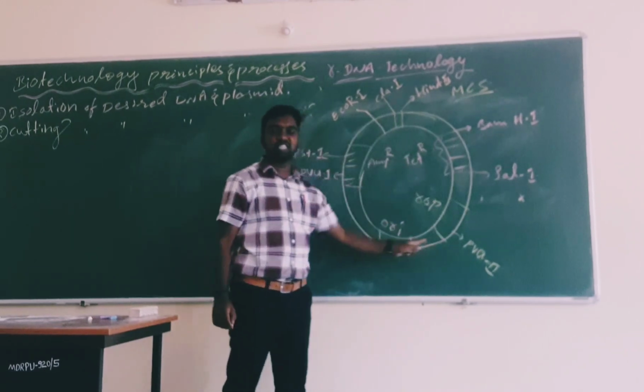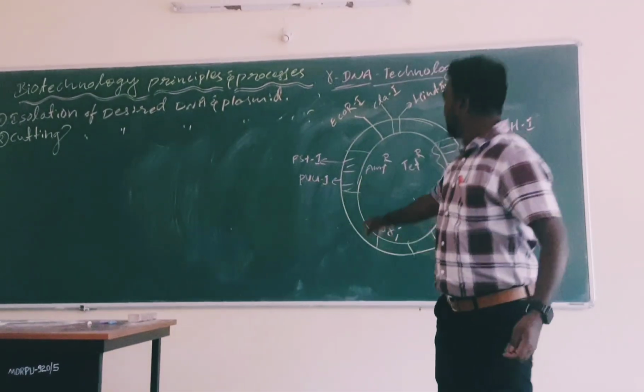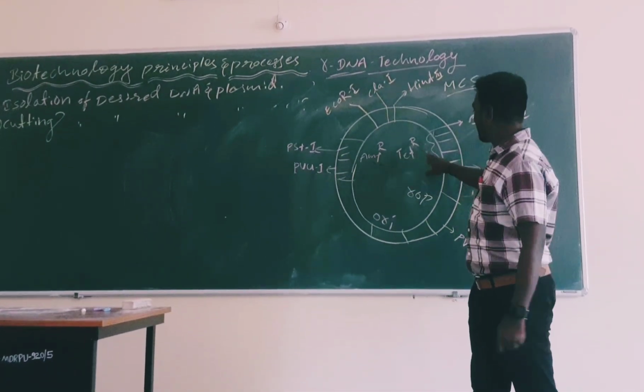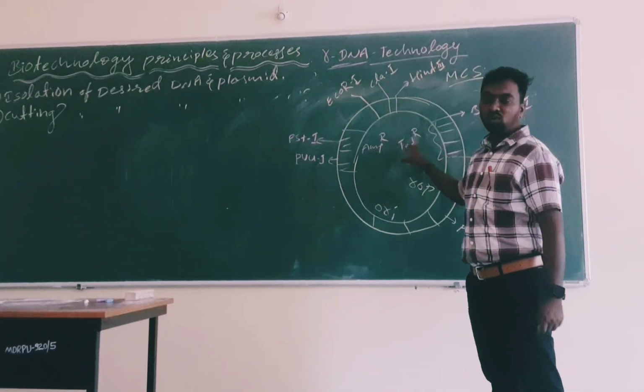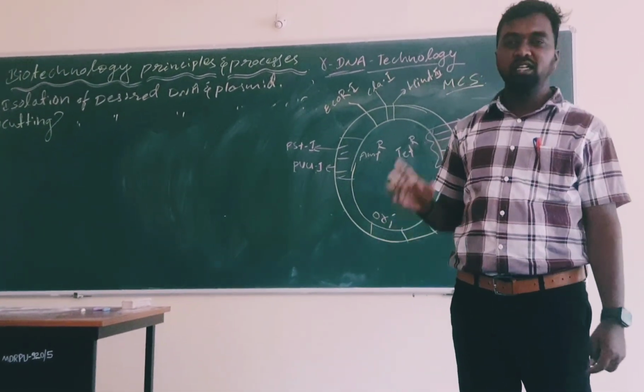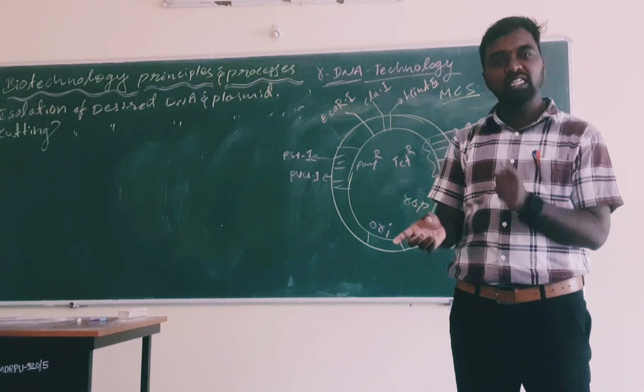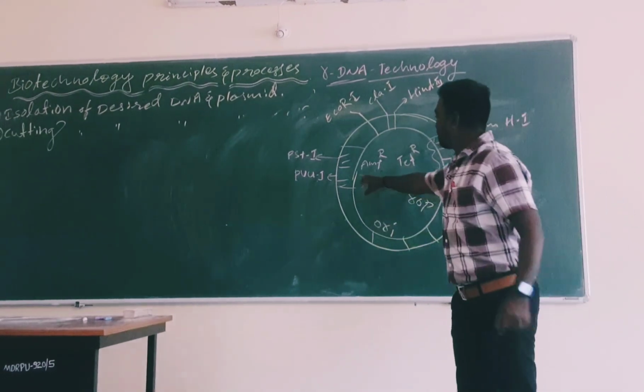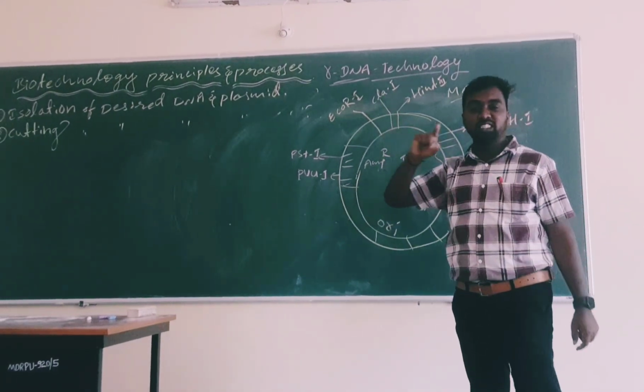So these are all of the different kinds of restriction sites and cloning sites. See here, the ampicillin resistant gene and the tetracycline resistant gene in this one. These two are known as selectable markers also, because we are identifying the recombinant DNA and non-recombinant DNA with the help of these two genes only. That's why they are also known as selectable markers.